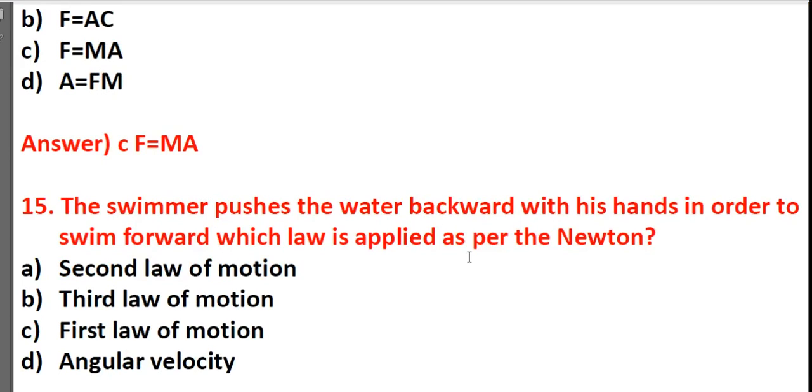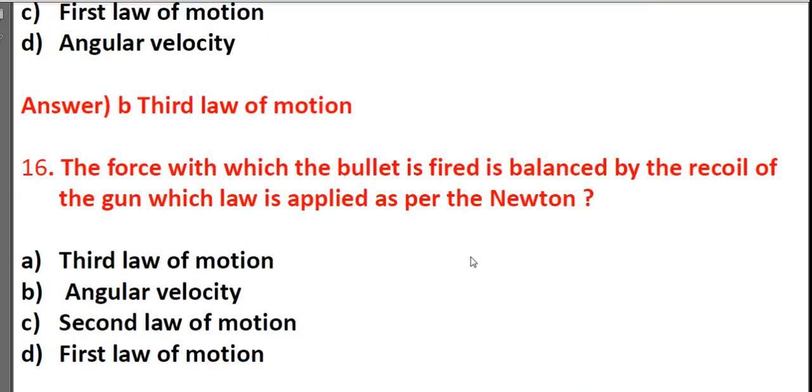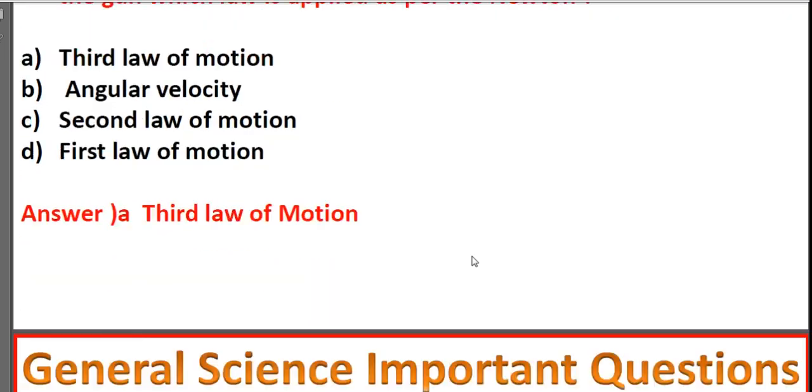The swimmer pushes the water backward with his hands in order to swim forward. Which law is applied as per Newton? Second law of motion, third law of motion, first law of motion, angular velocity. It's B, third law of motion. The force with which the bullet is fired is balanced by the recoil of the gun. Which law is applied as per Newton? Third law of motion, angular velocity, second law of motion, first law of motion. It's the third law of motion.